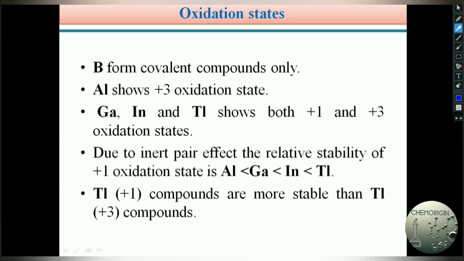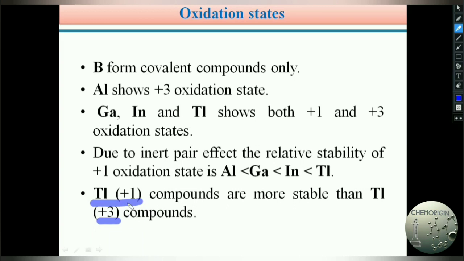Because of the inert pair effect, the +1 oxidation state stability order is as follows. From top to bottom, from aluminium to thallium, +1 oxidation state stability increases because of the inert pair effect. This is because the number of inert pairs in the penultimate shell increases from aluminium to thallium. Because of this inert pair effect, the +1 oxidation stability increases from aluminium to thallium, and thallium +1 compounds are more stable than thallium +3 compounds because of its larger size and lower oxidation state.